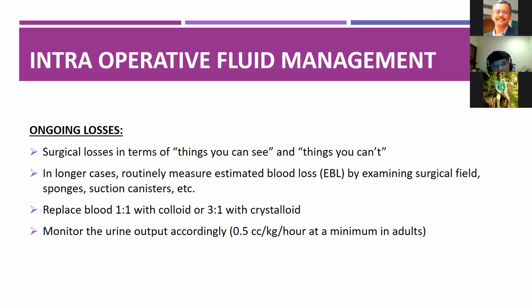Ongoing losses, in terms of things we can see, and in longer cases routinely measured estimated blood loss, and by examination of the surgical field, sponges, suction and canisters. Replace blood 1:1 with colloid or 3:1 with crystalloids, and the urine output should accordingly be 0.5 cc per kg per hour at a minimum in an adult.